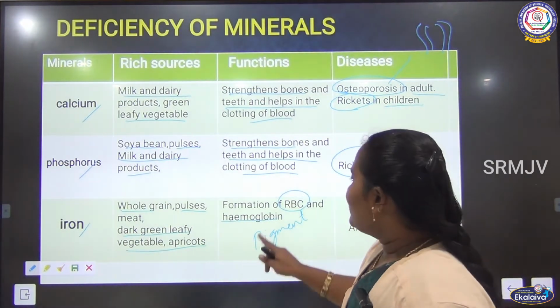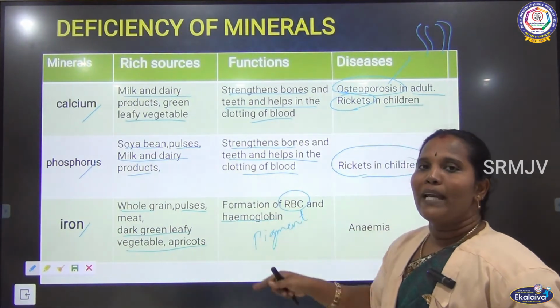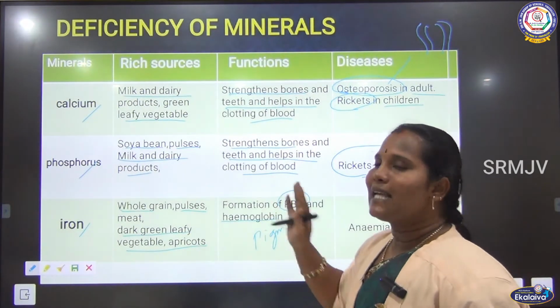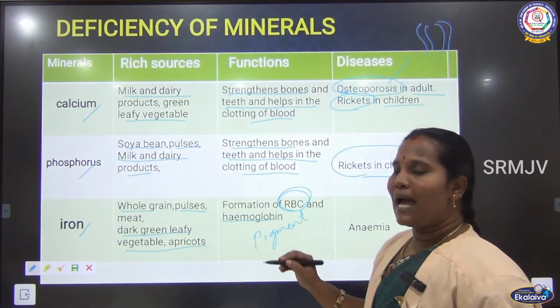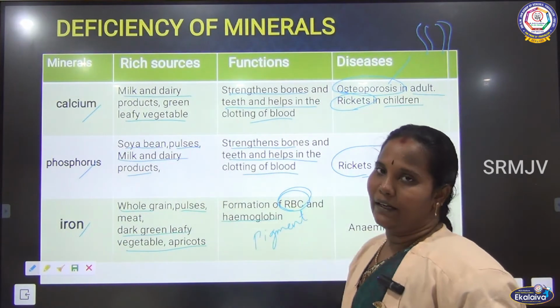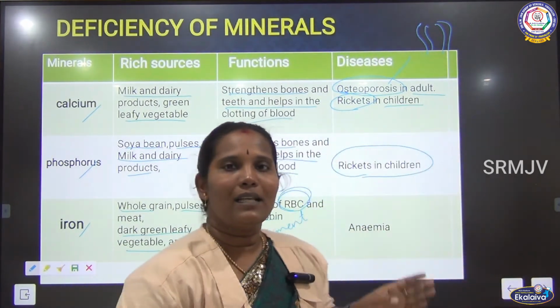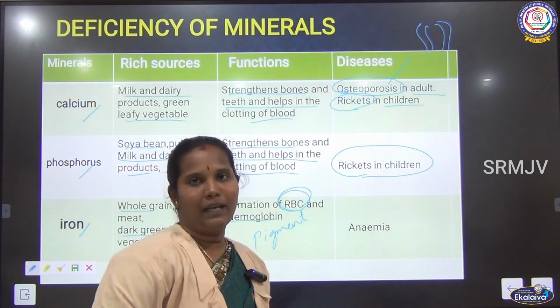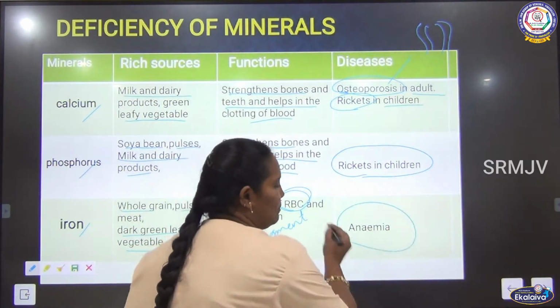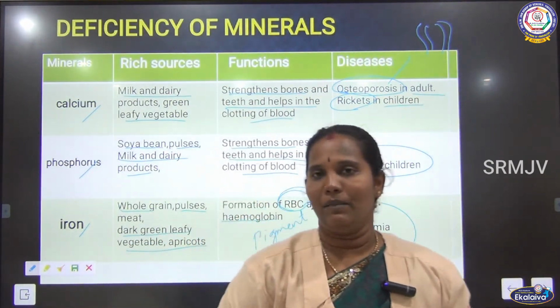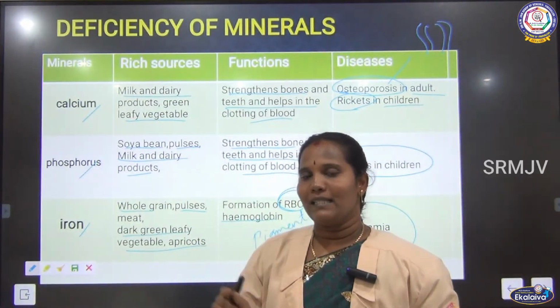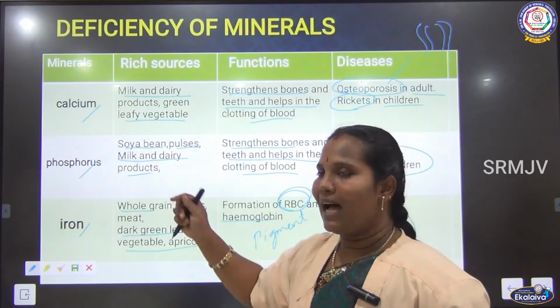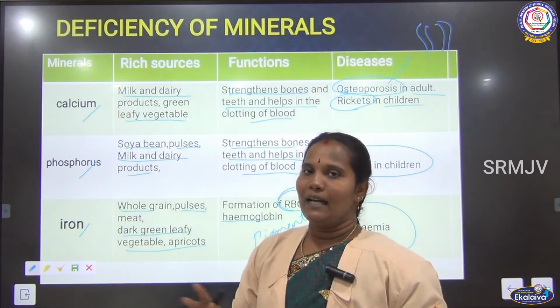This hemoglobin is made up of protein as well as iron, so RBC formation happens with the help of iron. If a person has iron deficiency, they are affected by anemia. Vitamin B12 deficiency also causes anemia, as does iron deficiency.